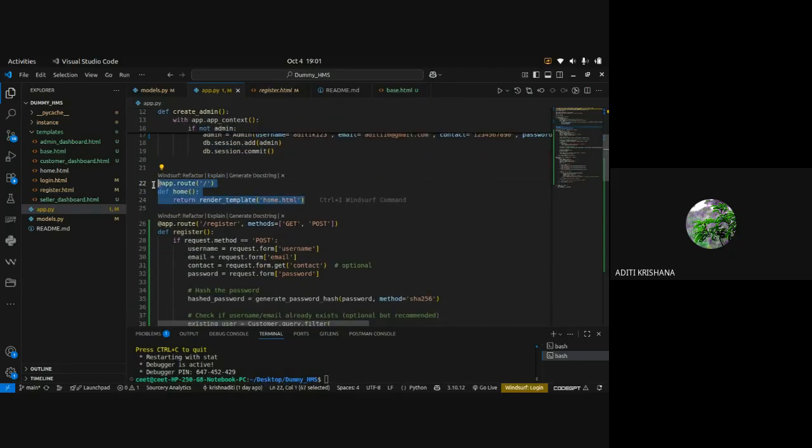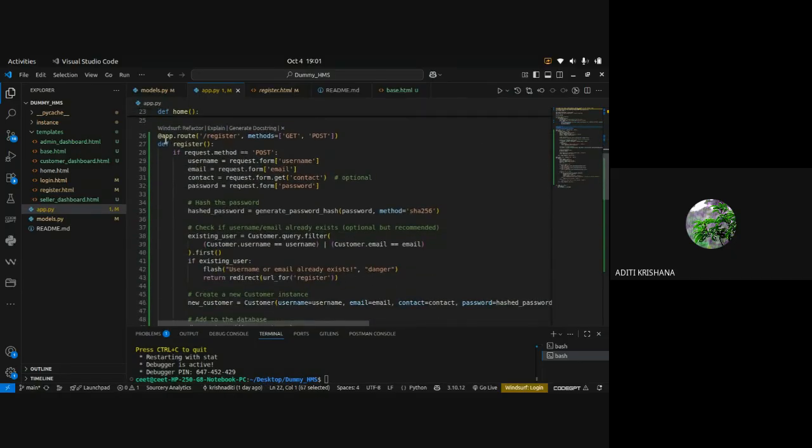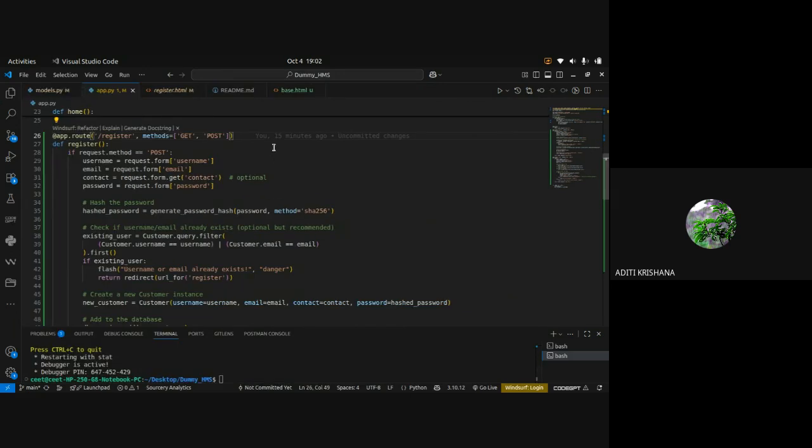After this first route, we have created the register route. So you can see now we can design our routes path. I have given the path of my route as slash register in line number 26. And I have defined two methods, get and post.